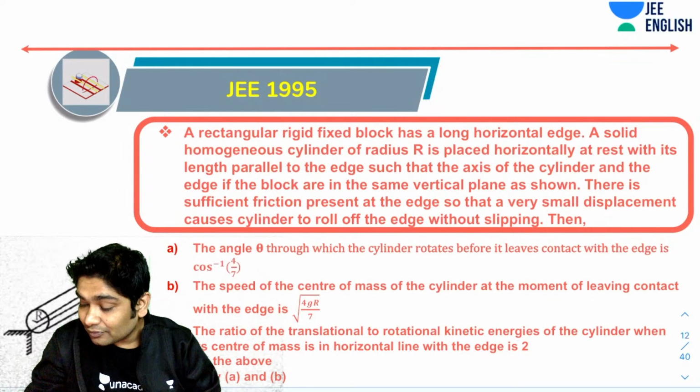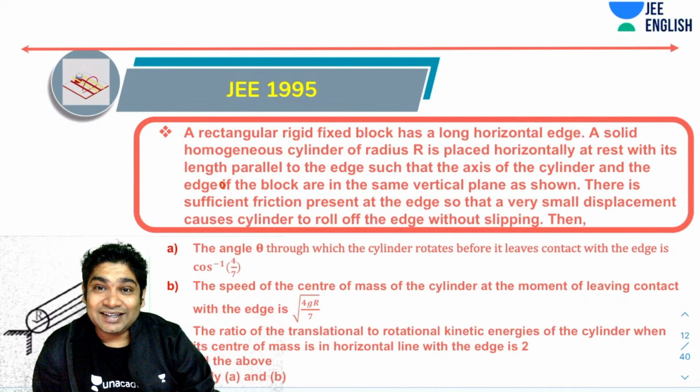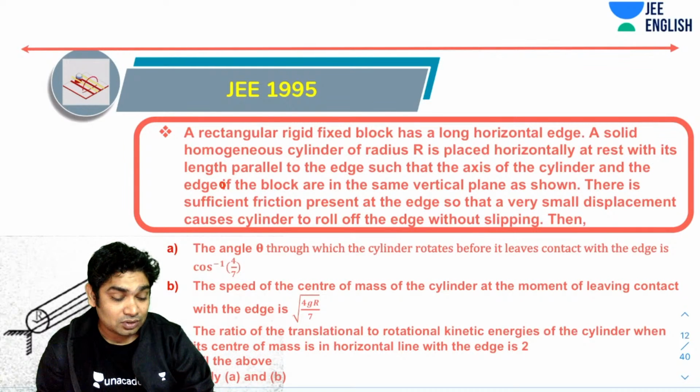So that the axis of the cylinder and the edge of the block are in the same vertical plane, as shown. Now, there is sufficient friction present at the edge so that a very small displacement causes the cylinder to roll off the edge without slipping. Then, and these are your options. So let's see.